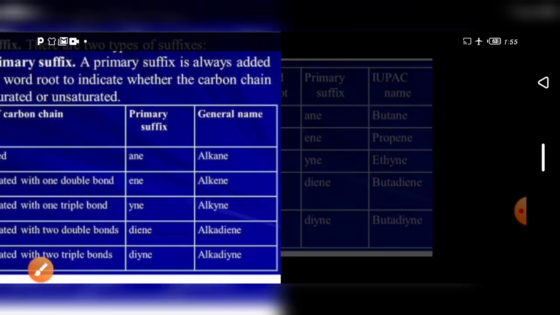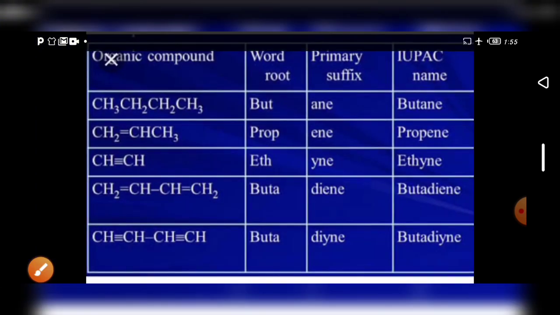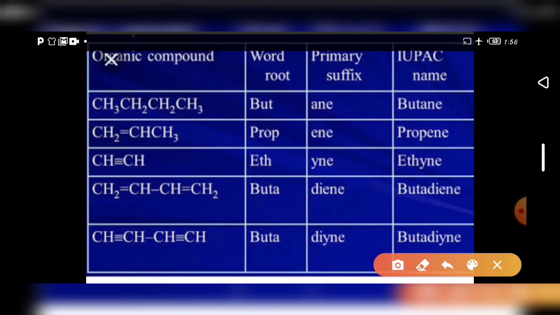Next, you see some organic compounds, including double bond and triple bond ones, given with the root word, primary suffix and IUPAC name. Just see what the root word is. The first compound is CH3, CH2, CH2, CH3.